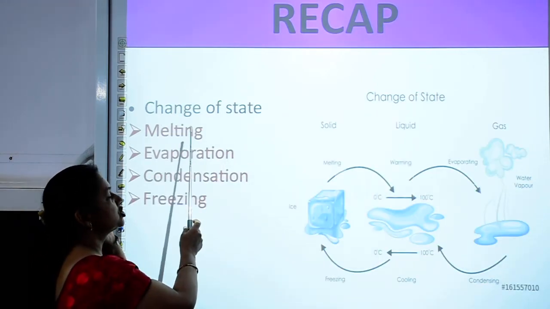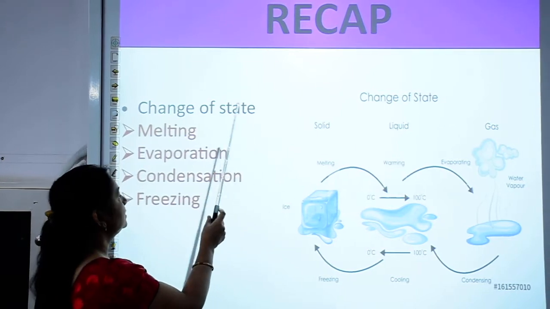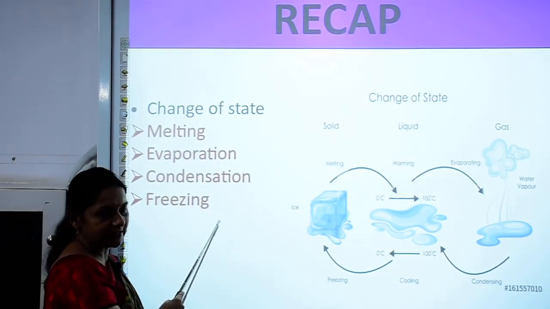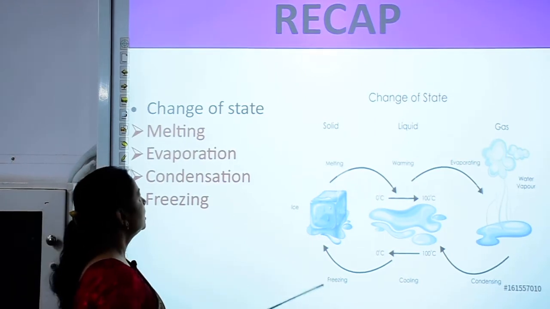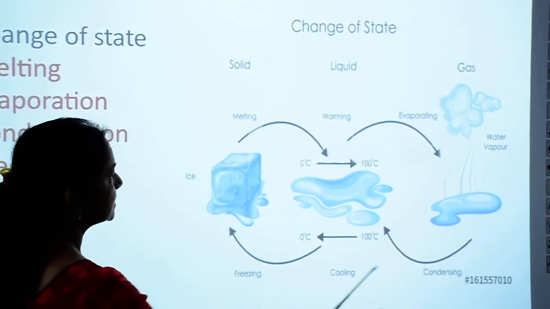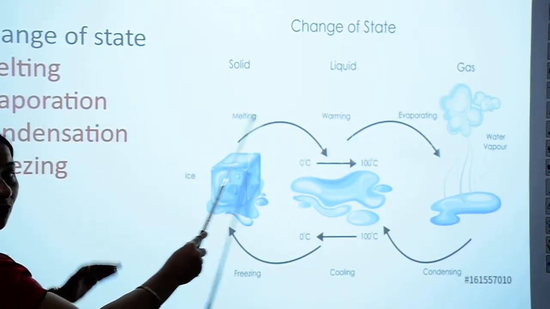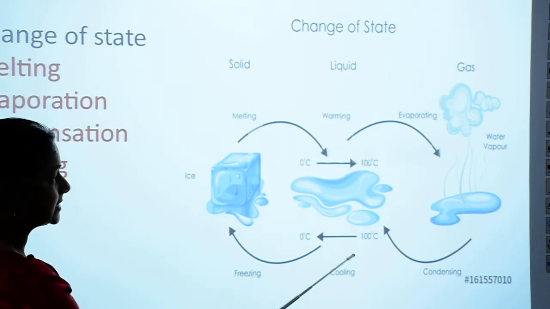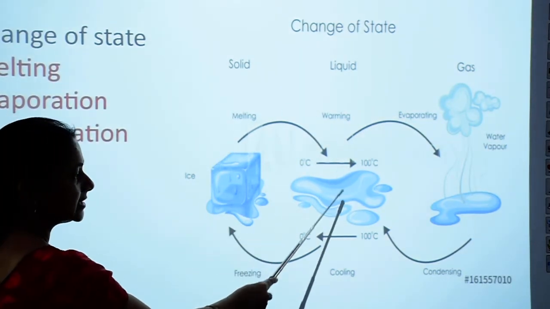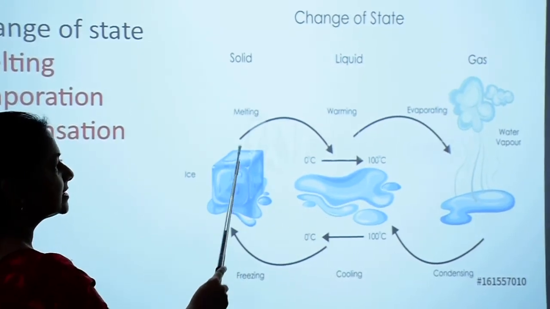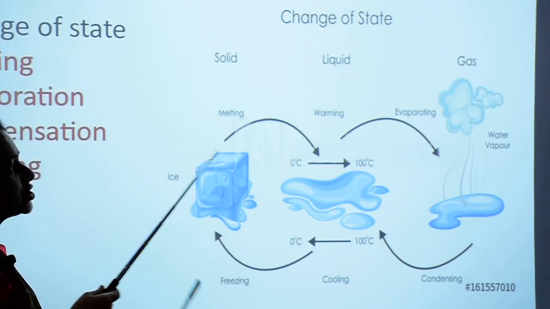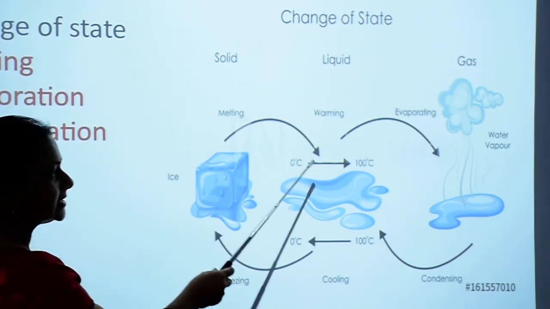Next we have change of state. In this you have melting, evaporation, condensation and freezing. As we have learnt earlier, what is melting? Here you can see a chart which shows the four changes of state. When ice is heated, it turns to water. This is called melting, when solid state changes to liquid state on heating.